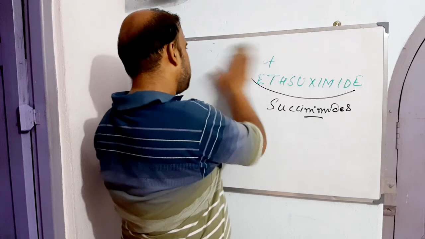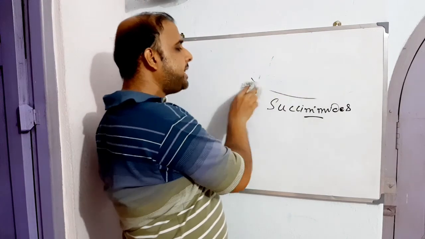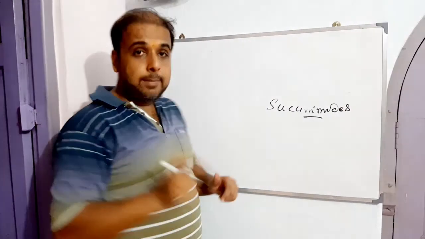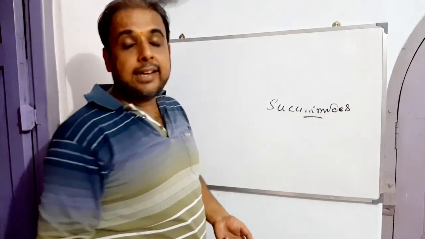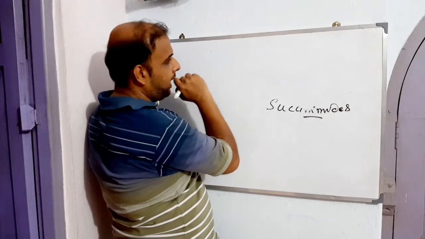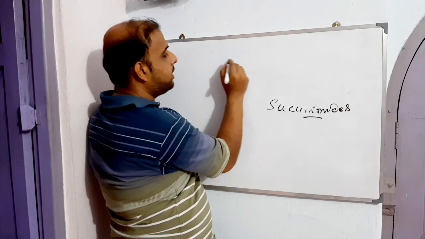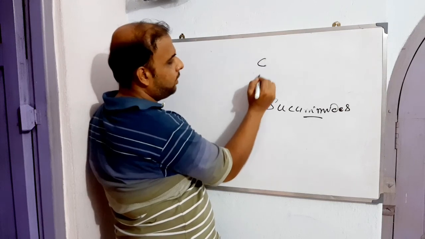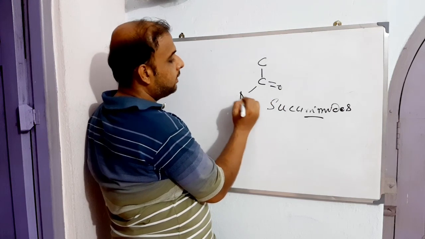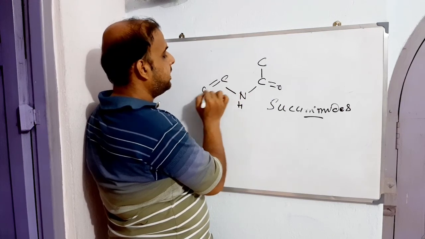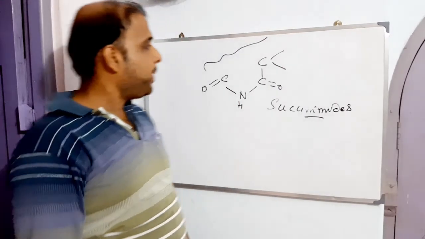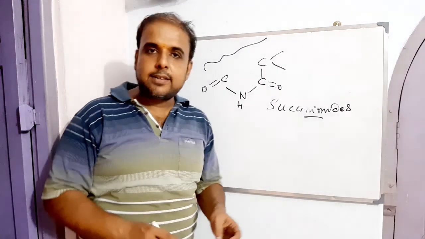Now let us just spend 1 to 2 minutes in dealing with the basic skeleton, modification of which can fetch us several chemical classes which can be categorized as an anticonvulsant, right? So what is the basic skeleton all about? Let's find that. So this is the basic skeleton, with which we can generate multiple chemical classes of anticonvulsant.